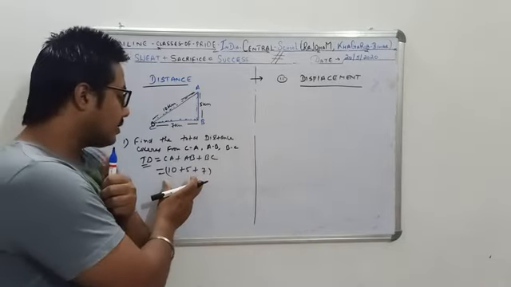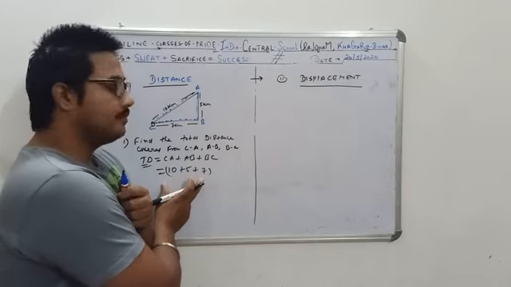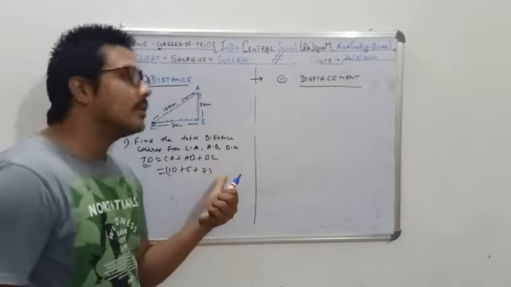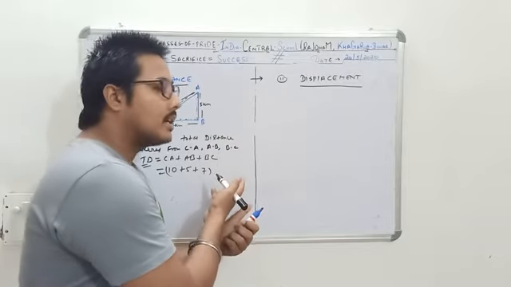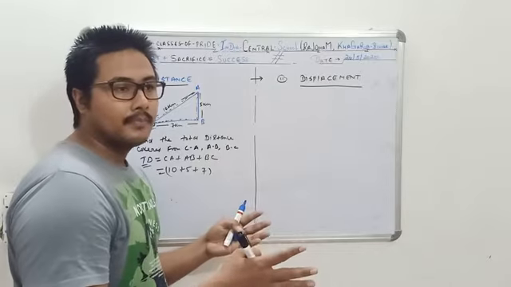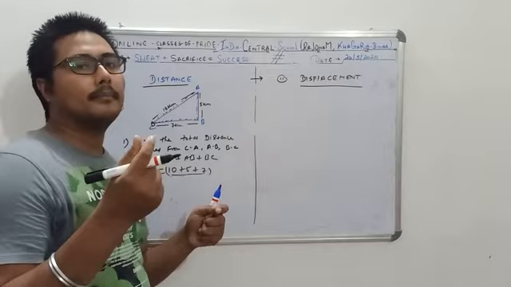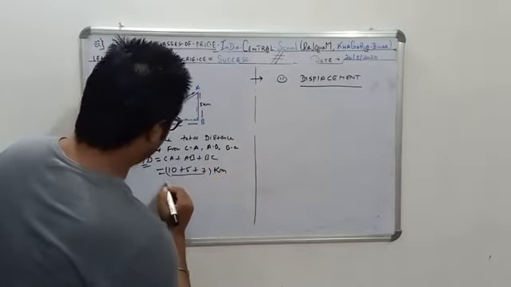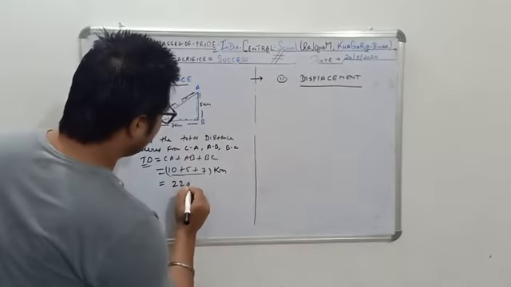Just do not leave it by writing this much, because this is totally incomplete. If you don't write any parameters here, suppose here it is kilometer. Now if you don't write kilometers here, or if it is in meters, you don't write meters, or if it is liters, milliliters, centimeters, any of those parameters, if you don't write it, this has no meaning. It's just a mathematical number. So you should write kilometers here. So if I add up, 10 plus 5 is 15, 15 plus 7, 22 kilometers.